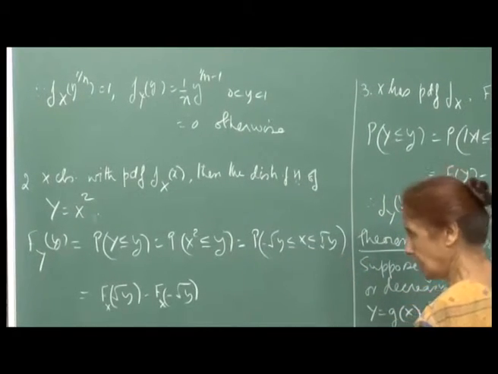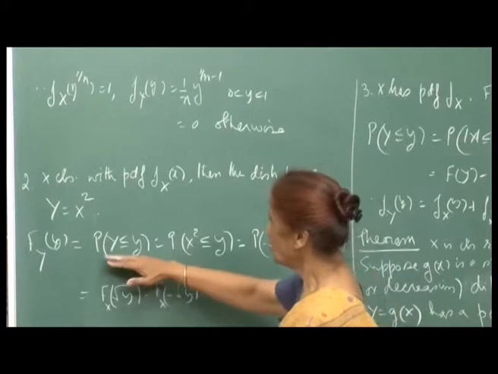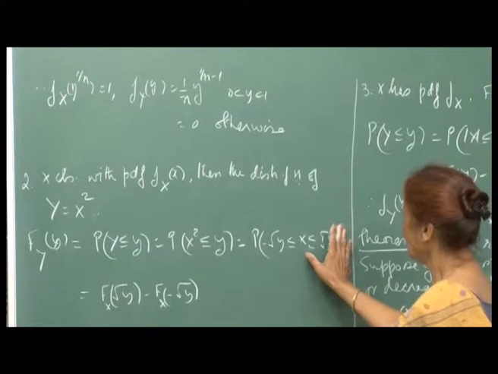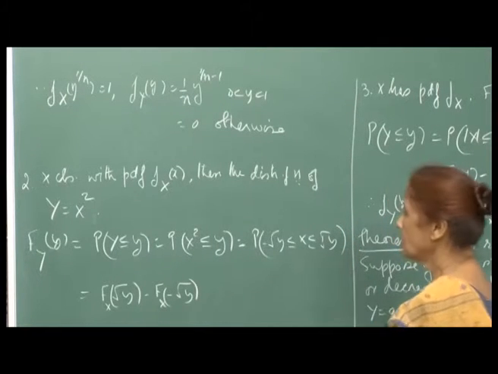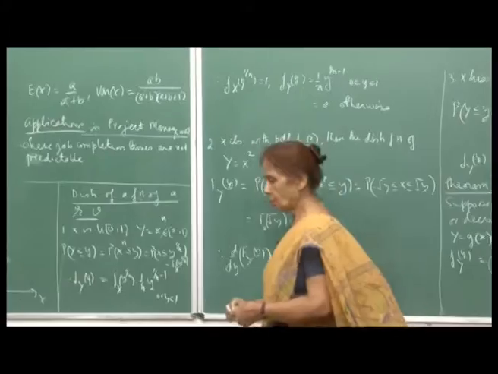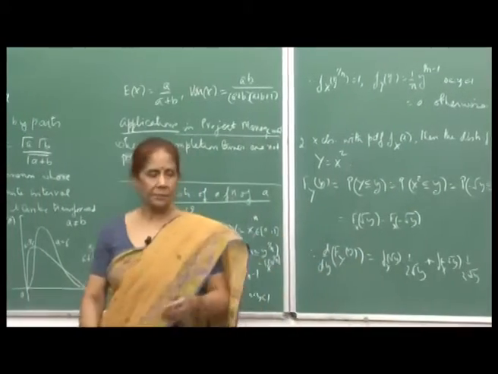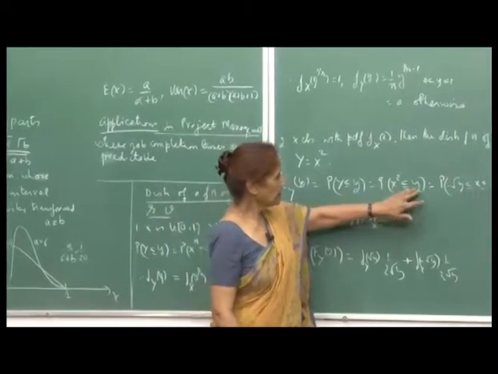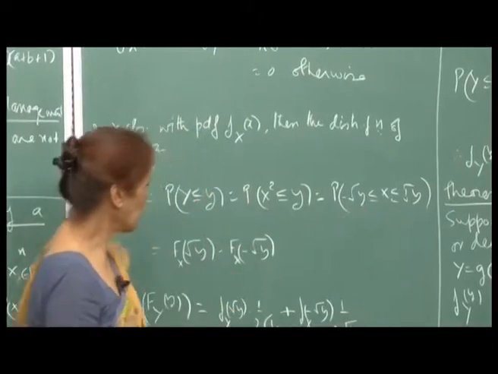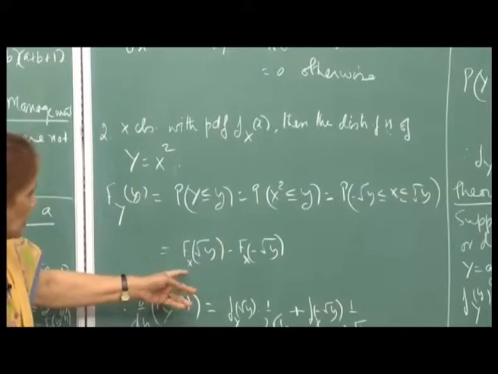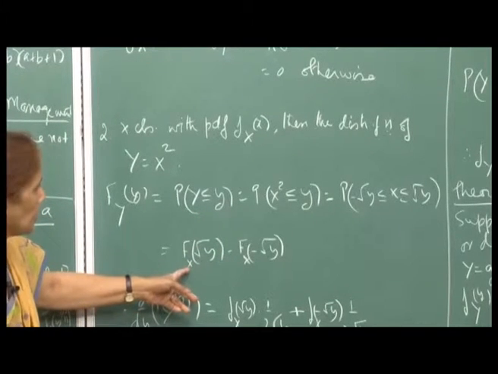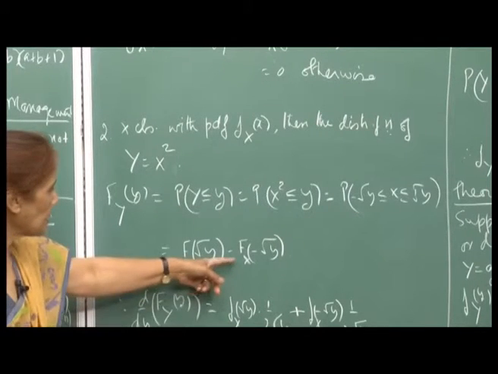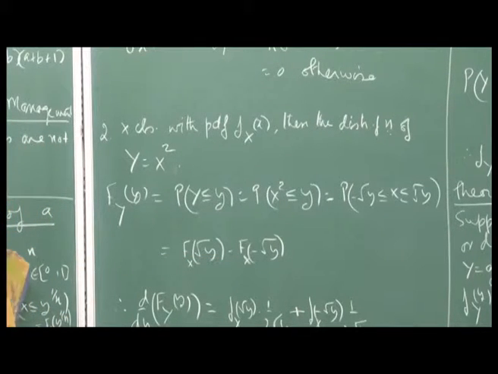If I had put the restriction that x has to be non-negative, then this part would not have been there. But since I am allowing x to take all positive and negative values, this will be equal to this event, right. And so, writing it in terms of the cumulative distribution function, this will be F x of root y minus F x of minus root y.